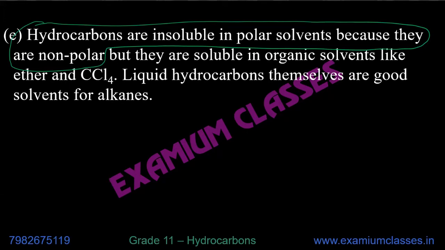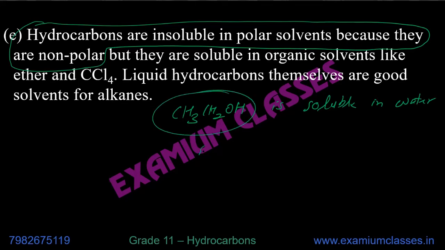Organic compounds, for example, ethyl alcohol is soluble in water. Why? Because this is a polar molecule and water is also polar, and they form hydrogen bonding.